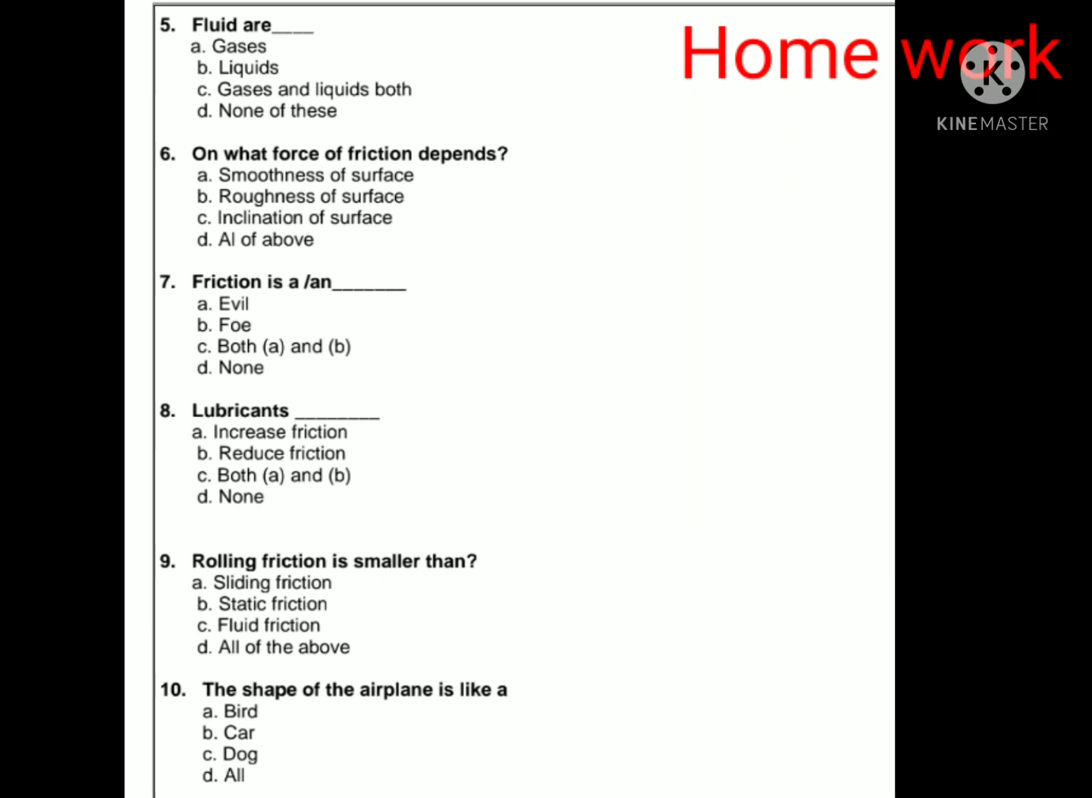Friction is an evil: A, B, both A and B, none. Eighth, lubricants increase friction, reduce friction, both A and B, none. Ninth one, rolling friction is smaller than sliding friction, static friction, fluid friction, all of the above. Tenth one, the shape of the aeroplane is like a bird, car, dog, all.